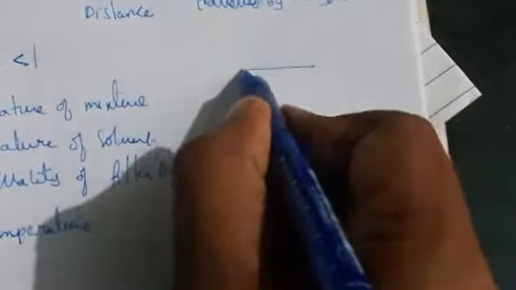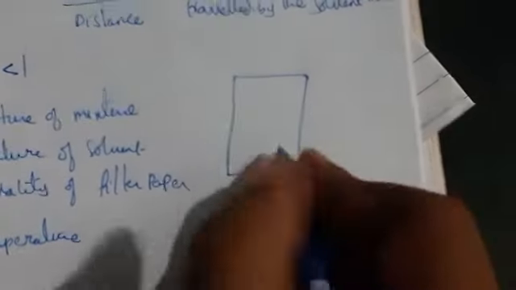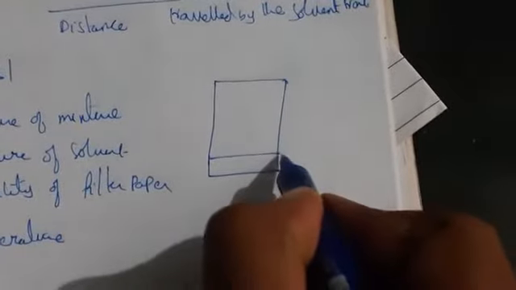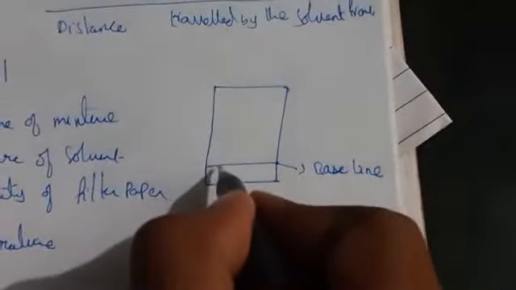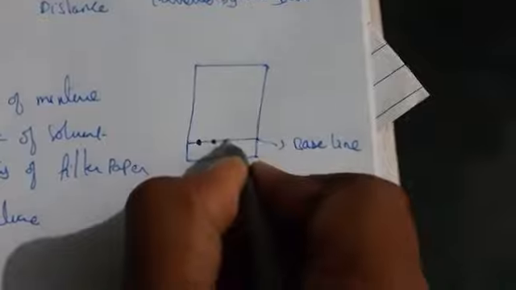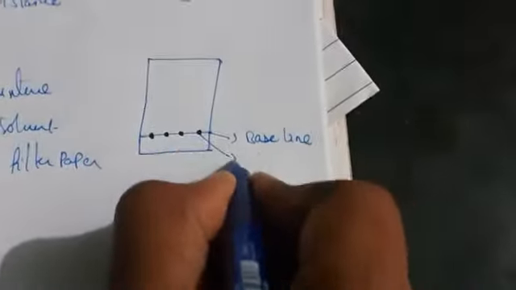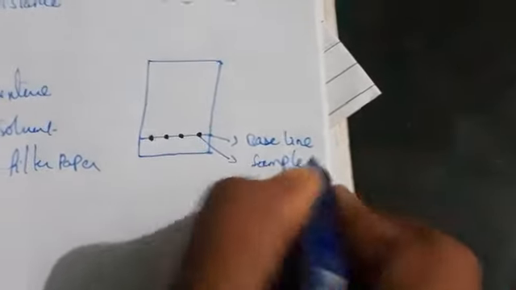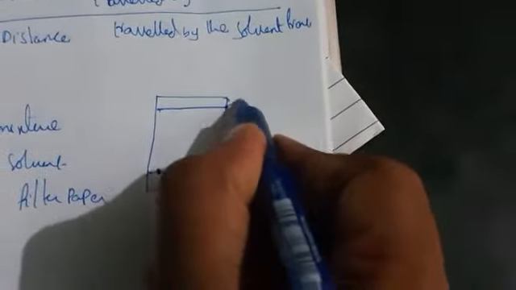So now, do you understand the retention factor? I'll explain it clearly here. Generally, if you take a Whatman filter paper, here we draw a baseline. Let us take this as a baseline or starting line. We mark the samples here. These are the samples. We also have an end line. This is the end line.